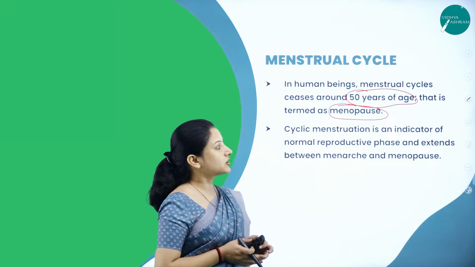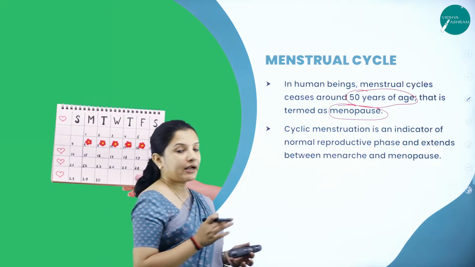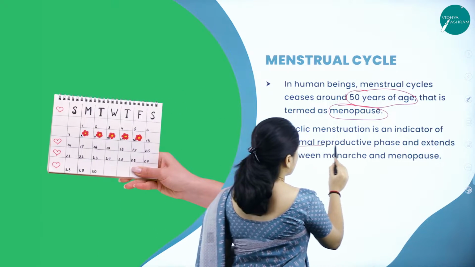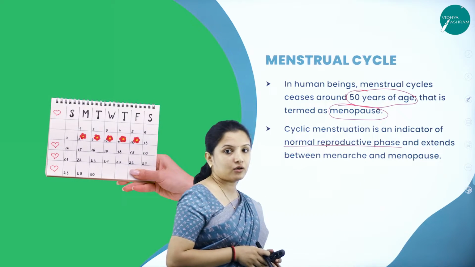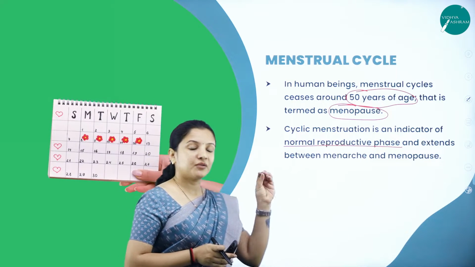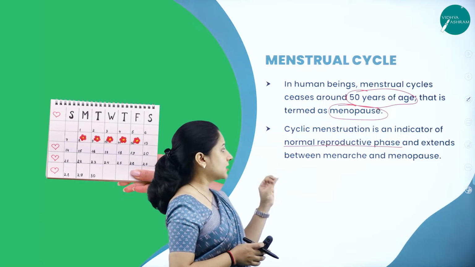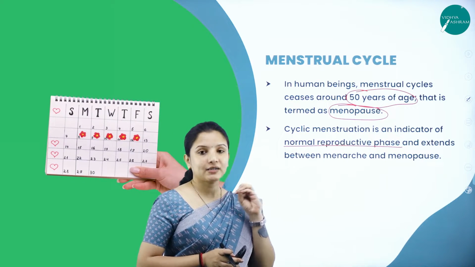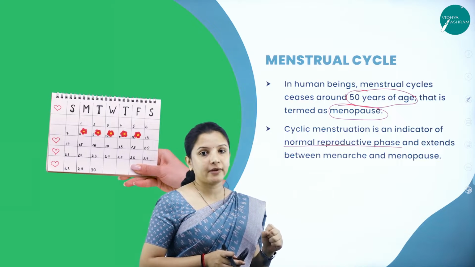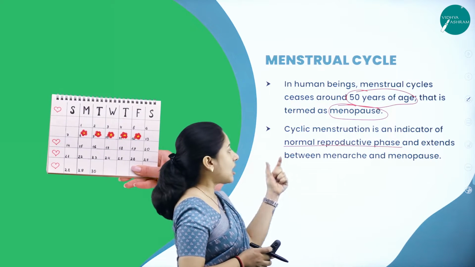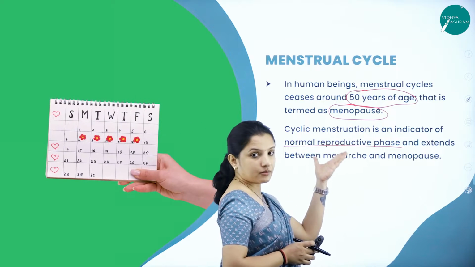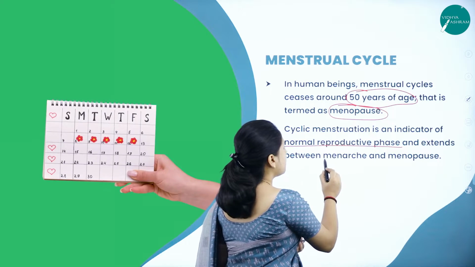So cyclic menstruation is an indicator that the person's reproductive system is very normal and healthy, and the reproductive phases are occurring very well and properly, and therefore the reproductive health of a particular female should be maintained from the menarche to the menopause.